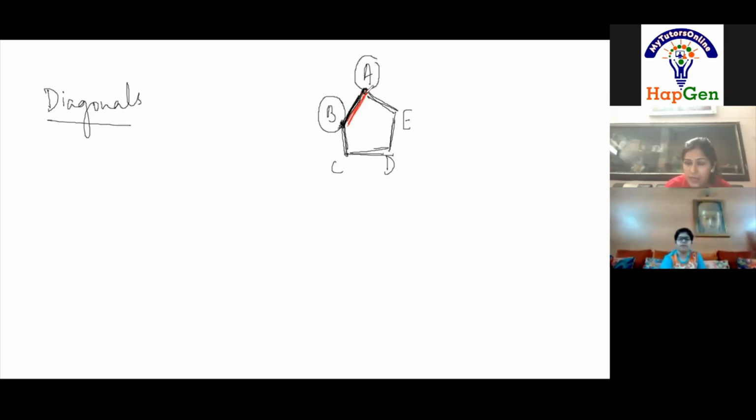Yes. If I join vertex A with vertex C, then is this a side of the polygon? No, ma'am. If I join vertex A with vertex C, AC is not a side of the polygon. It is known as a diagonal. Can you draw some more diagonals in this diagram?